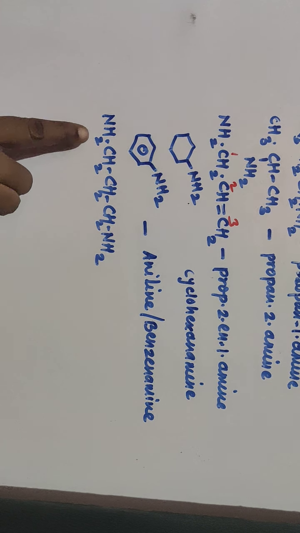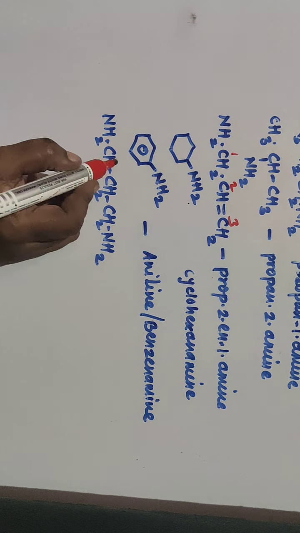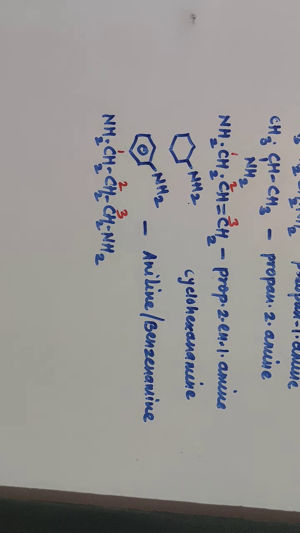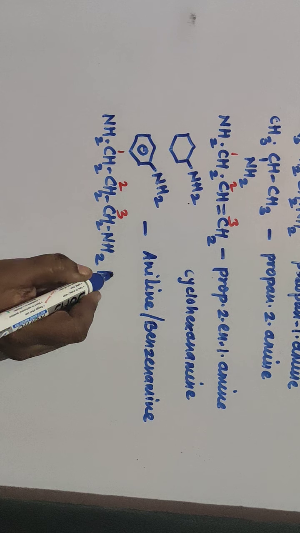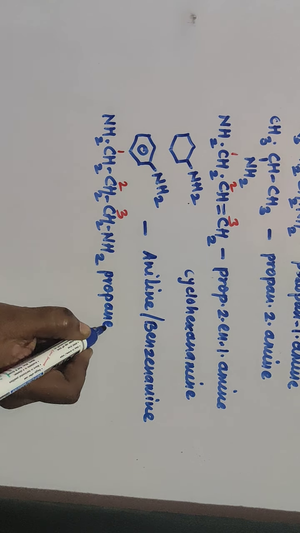For example, this is NH2CH2CH2CH2NH2. That means your main alkane is propane. Suppose the carbon atoms are numbered 1, 2, 3. Then the name of this compound is propane, where the E gets retained.